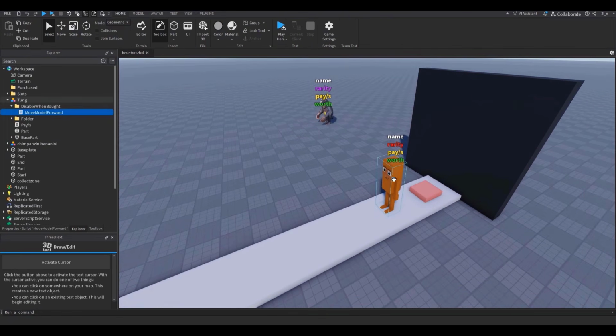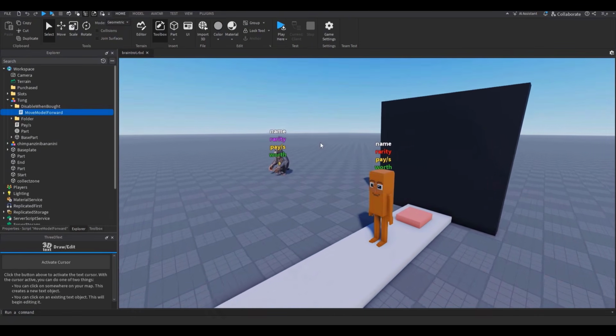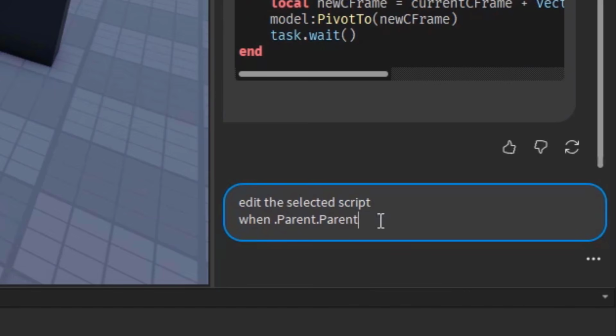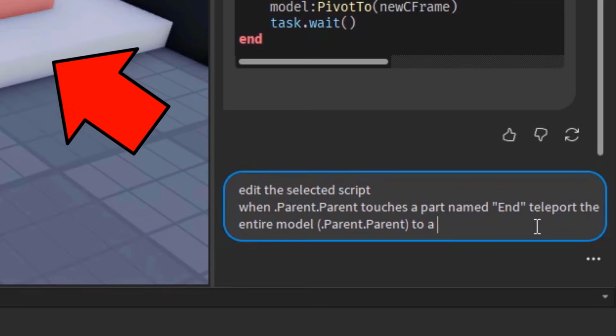Now we're gonna tell the AI to make a code so when this guy touches the end, teleport him back here to start, and that will loop it. So ask the AI to do that. Where is AI? There. AI. When this guy touches a part named end, teleport the entire model, the guy, to the start. All right, let's do that.